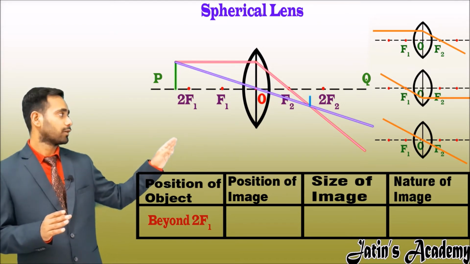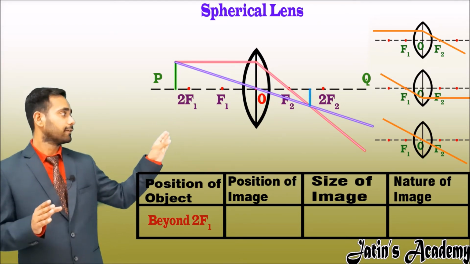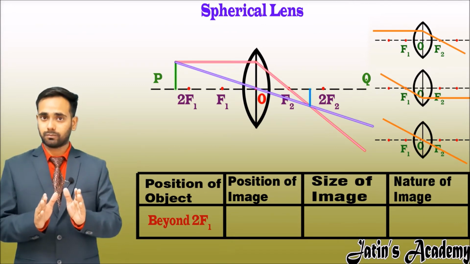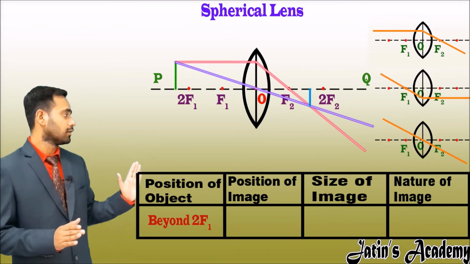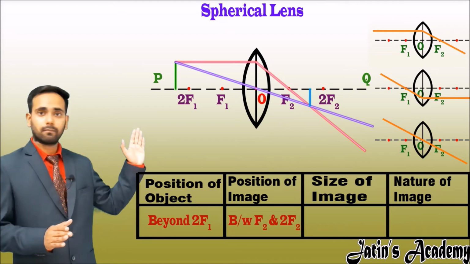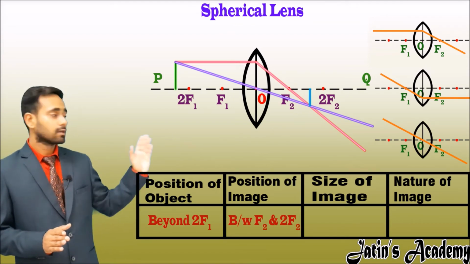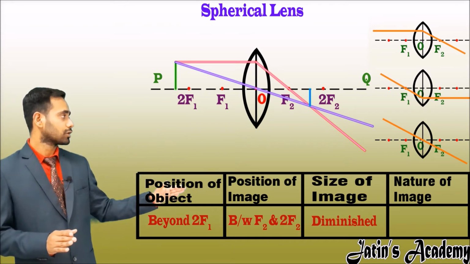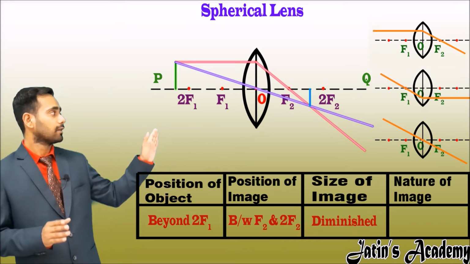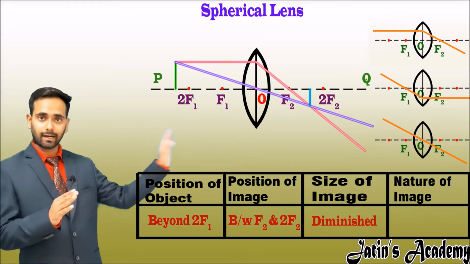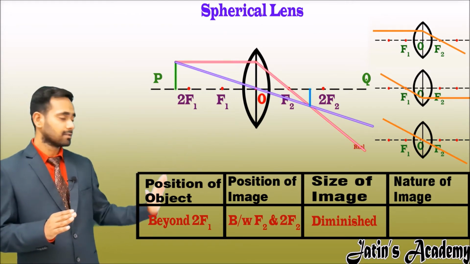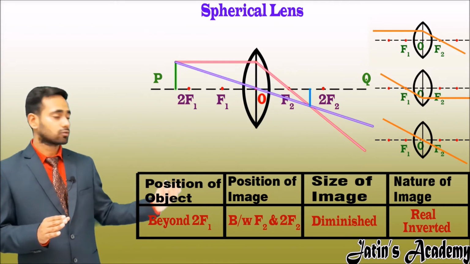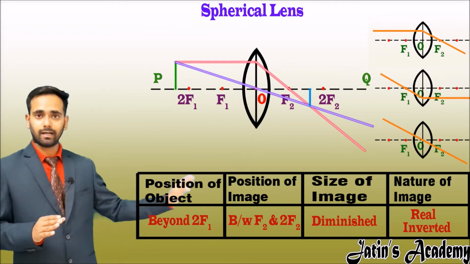Now join this point with the principal axis, we get the size of the image less than the size of the object. Now start filling the table. The position of image is between f2 and 2f2. The size of the image is diminished. See the nature: image is formed on the right side means image is real image, and formed below the principal axis, so nature is real and inverted.